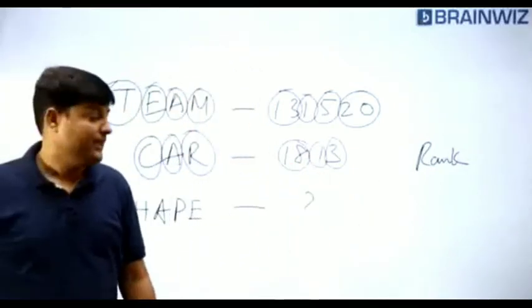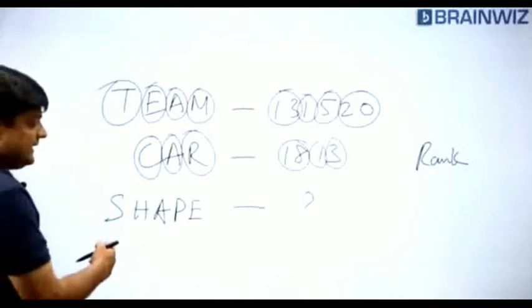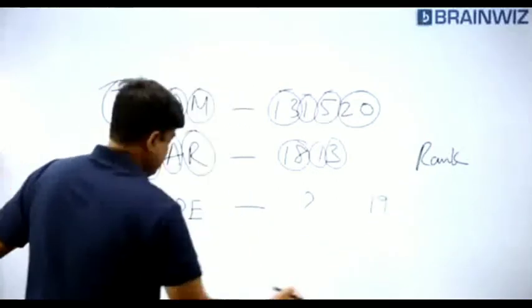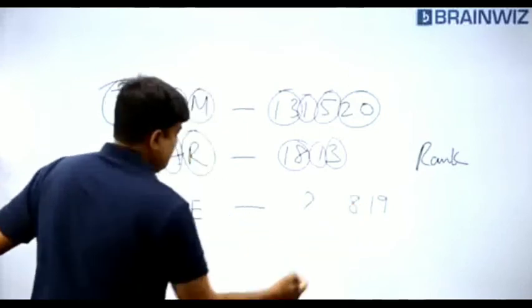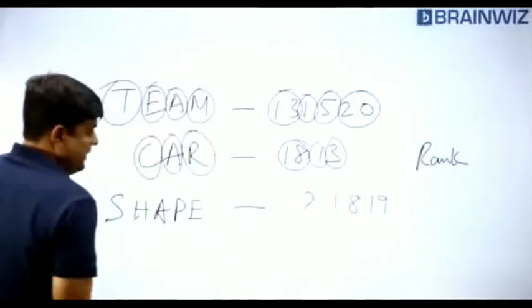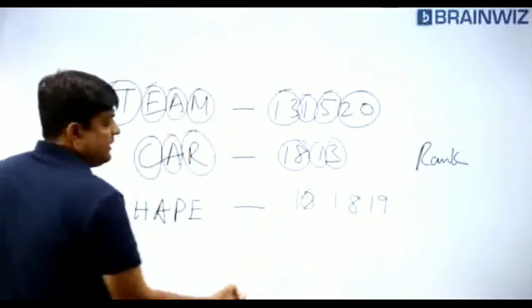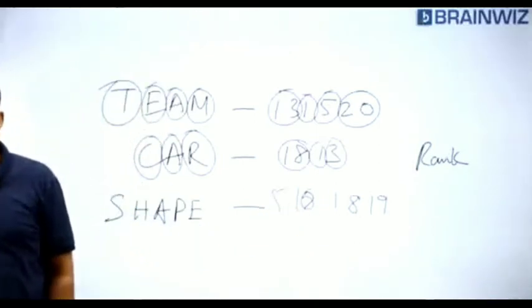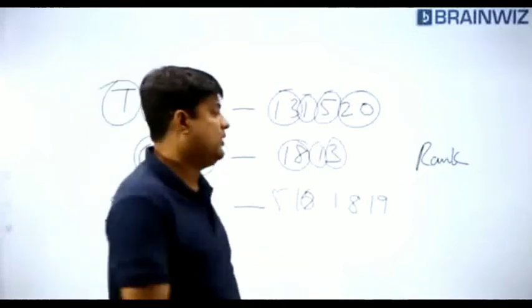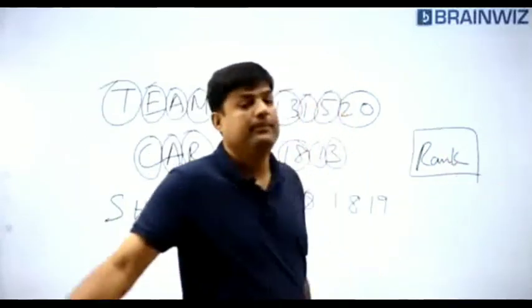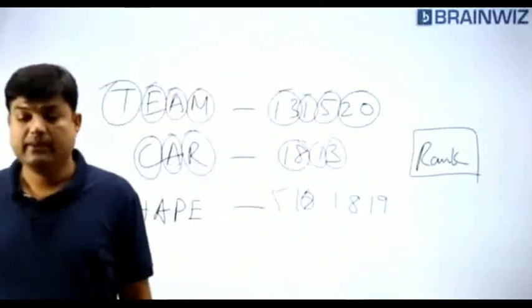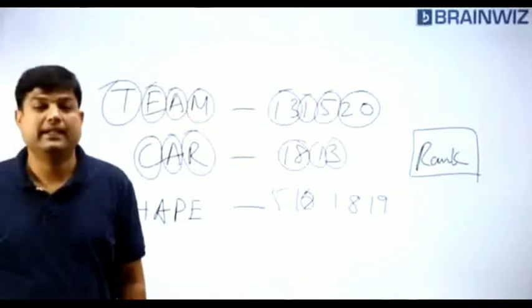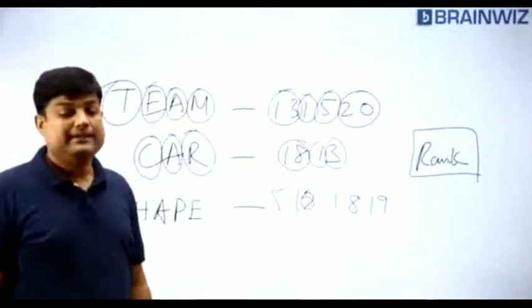Students. Okay, now what is this shape? S is 19 from backside, 19. H is 8. A is 1. P is 16. And E is 5. Are you understanding, everybody? So this kind of model, we call it as what? A ranking model. I think you all have got the correct answer here. Clear? Now let's try to move forward.